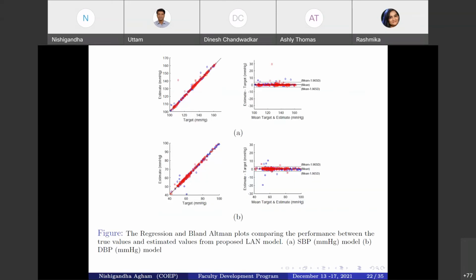Now, we can see here the regression and the Bland-Altman plot, which are normally used by researchers to show the performance between the true and the estimated values. We can see that we have very little error using our proposed model.